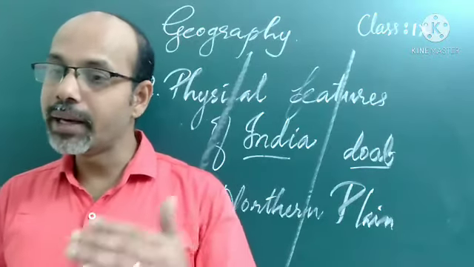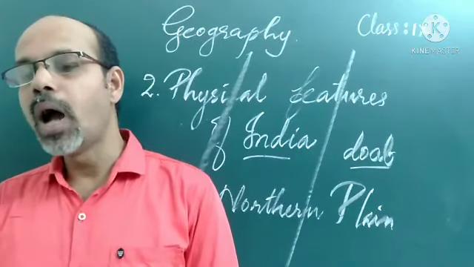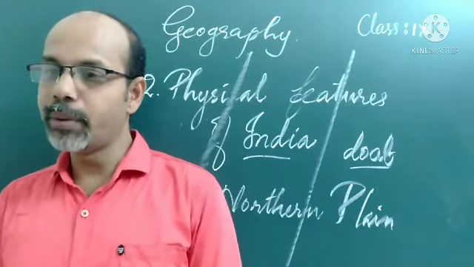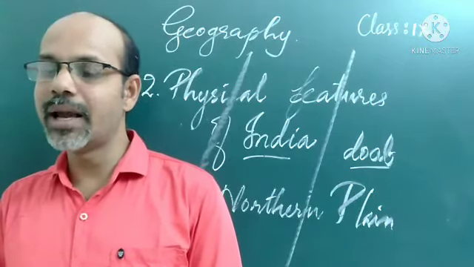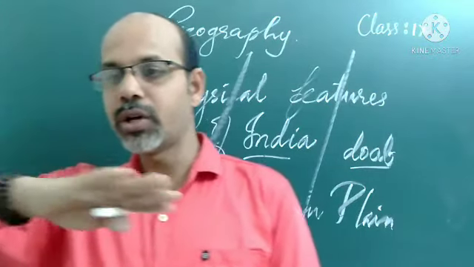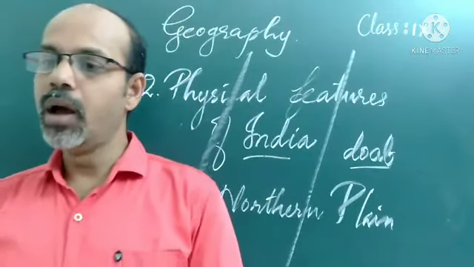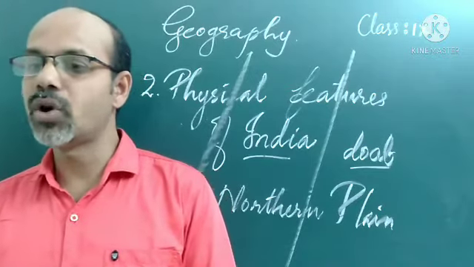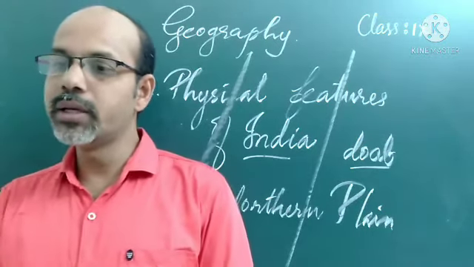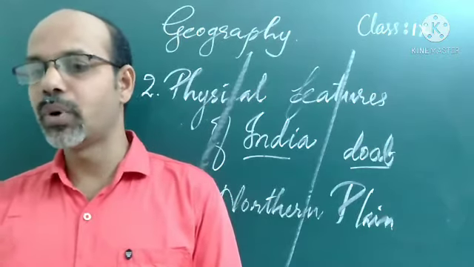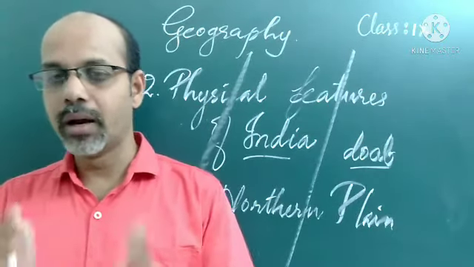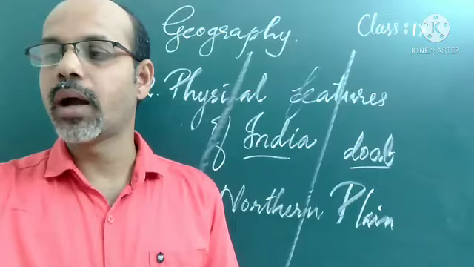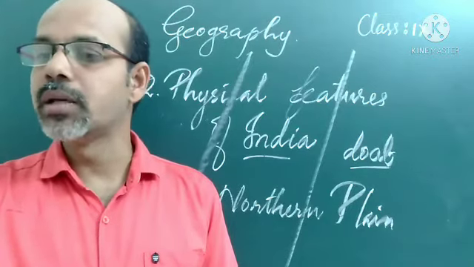The largest part of the northern plain is formed by the older alluvium. Alluvial soils or older alluvium is found here. It lies above the floodplains of the rivers and presents a terrace-like feature. A flat feature, or terrace, or level land is available here, and this is older alluvium. These regions of older alluvium are known as Bhangar. The soil in this region contains calcareous deposits, locally known as Kankar nodules.